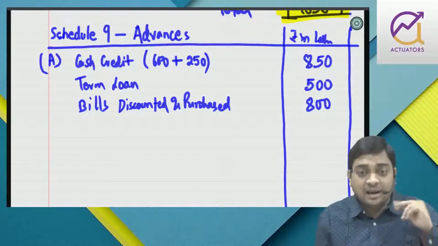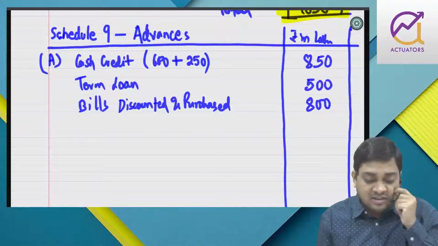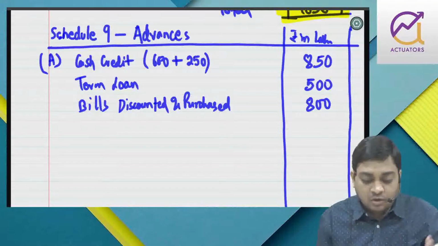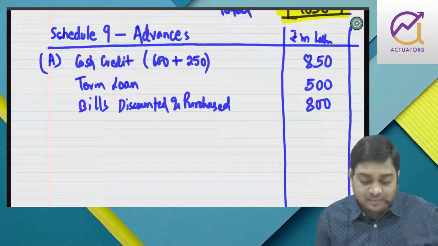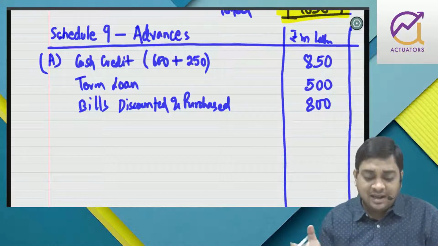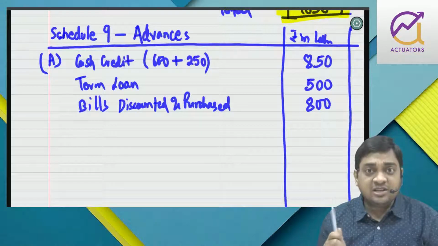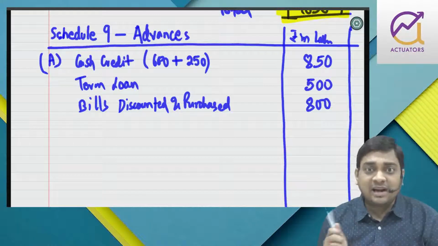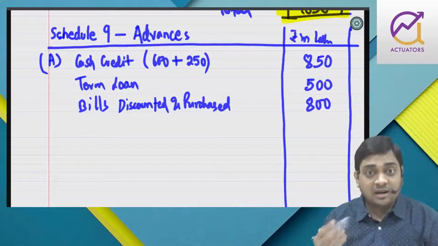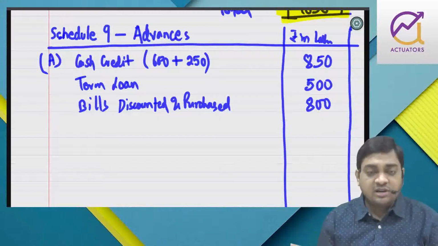Secondly, when I create a provision on doubtful, right? Now they have not yet mentioned whether the cash credit is secured, so I'm assuming that the entire amount is unsecured. So on unsecured doubtful you create 100% provision. So simply I'll say that while preparing the P&L, the interest income of 1 lakh is to be deducted from schedule 13, that is interest earned, because it is now non-performing, so only on cash basis. And the provision on 10 lakhs will be created.